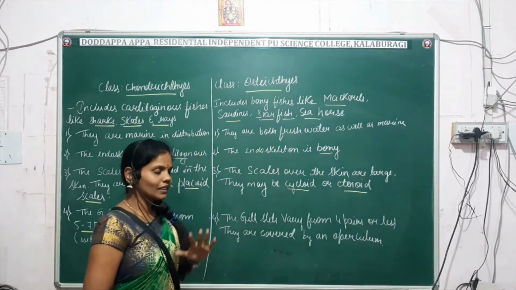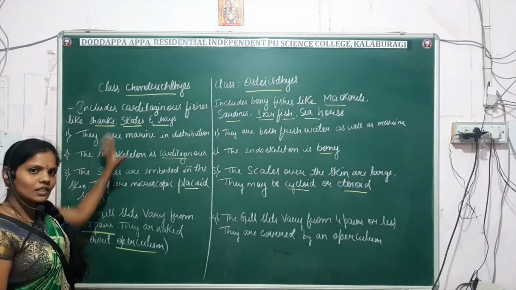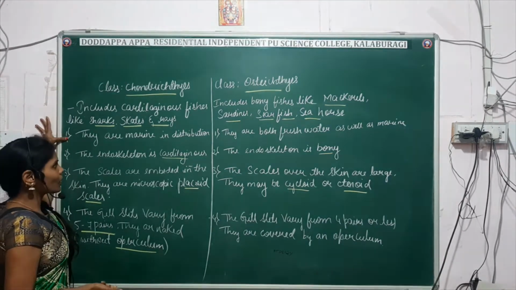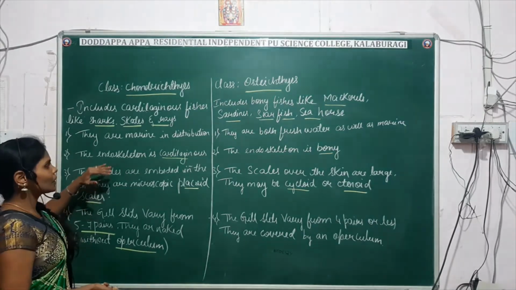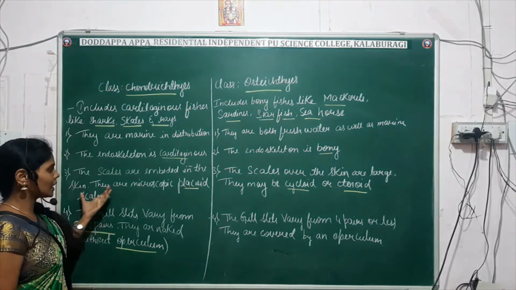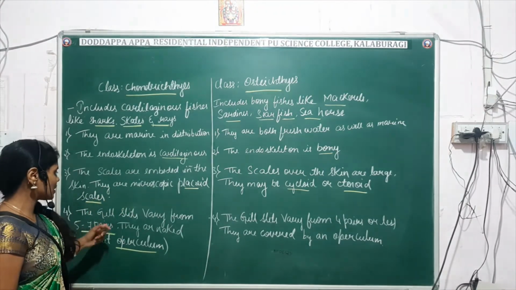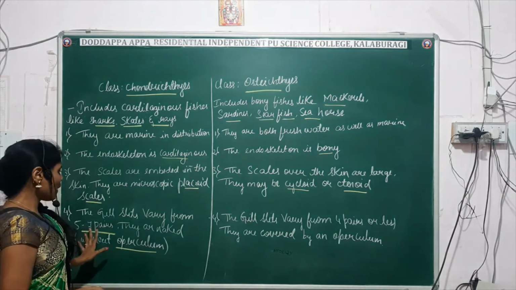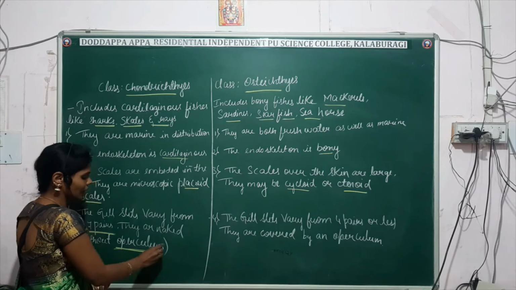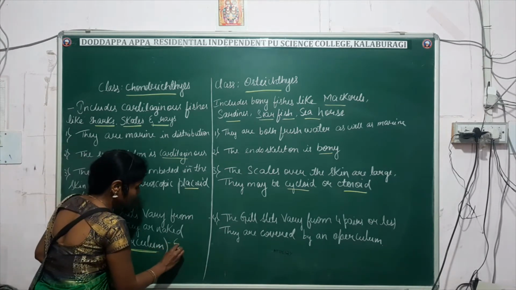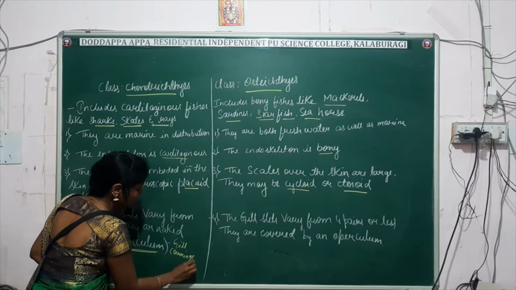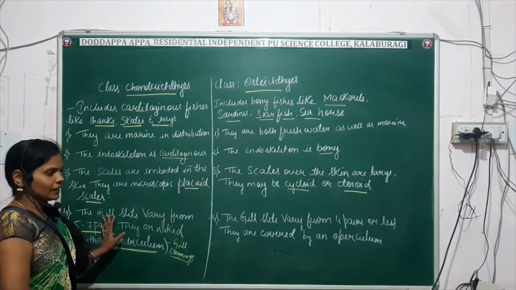But when you write the characters, for Chondrichthyes you can write the examples first. Then the first point is that they are marine in distribution. The endoskeleton is cartilaginous, the scales are embedded in the skin and are microscopic placoid scales, and the gill slits vary from 5 to 7 pairs and are naked, meaning they don't have any operculum. The operculum is the gill covering, or gill protection, and it is absent here.